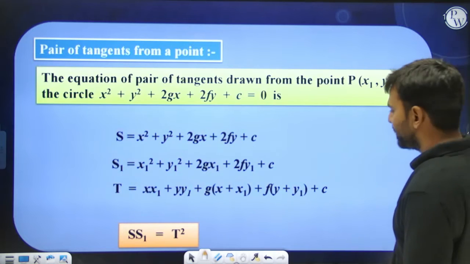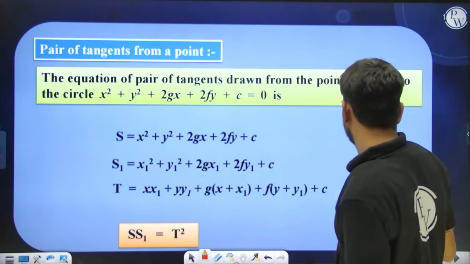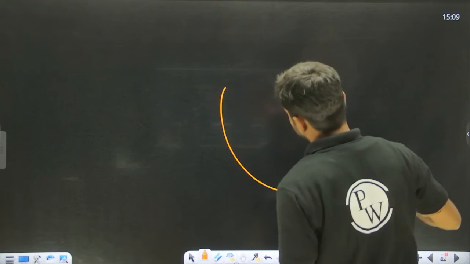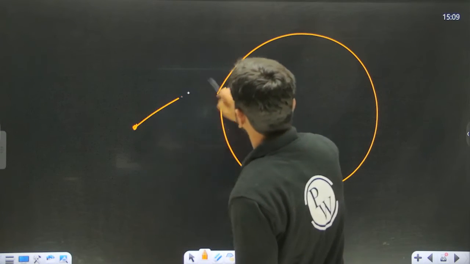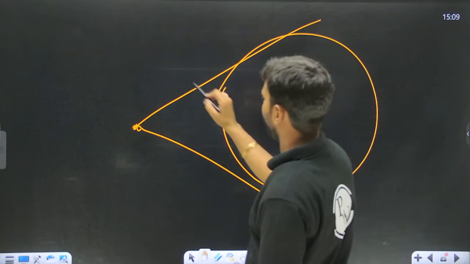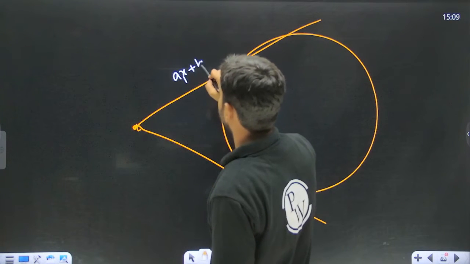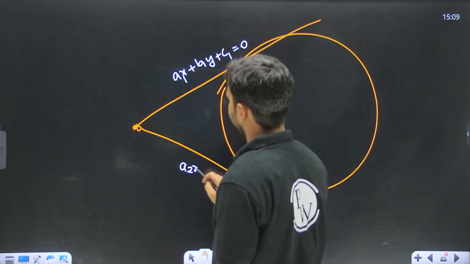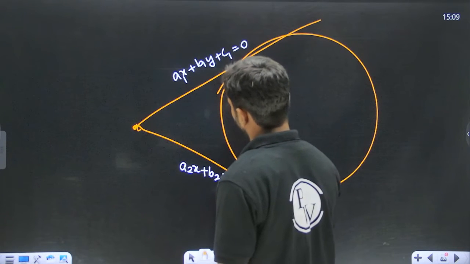Pair of tangents, understand, what does it mean? If this is a curve, from an external point, as we have seen, two tangents can be drawn. One is a1x plus b1y plus c1 equal to 0, and another tangent is a2x plus b2y plus c2 equal to 0.